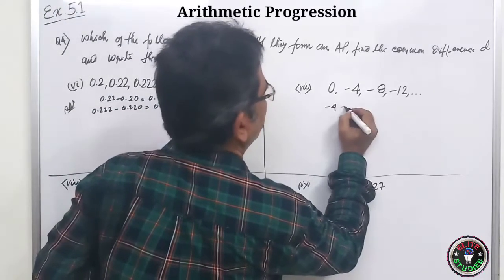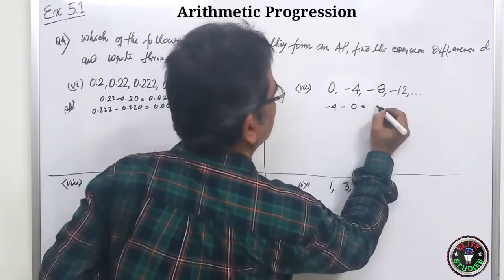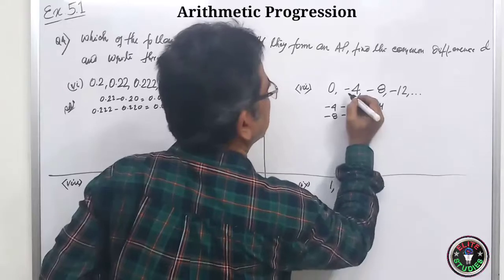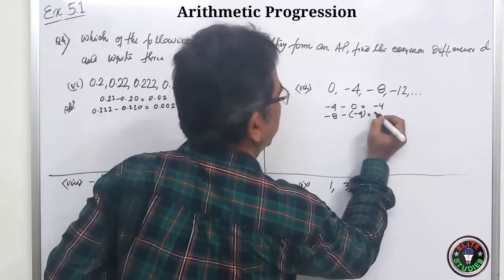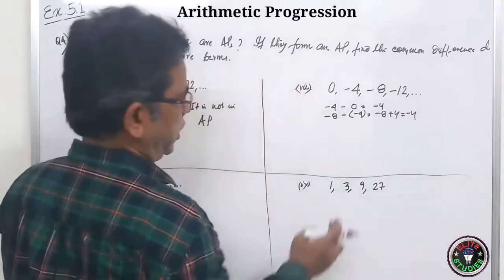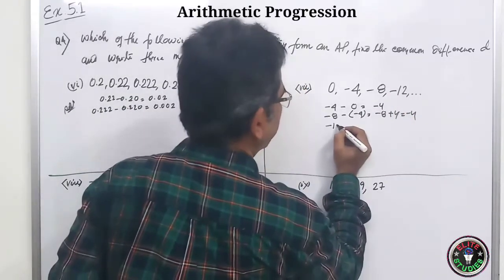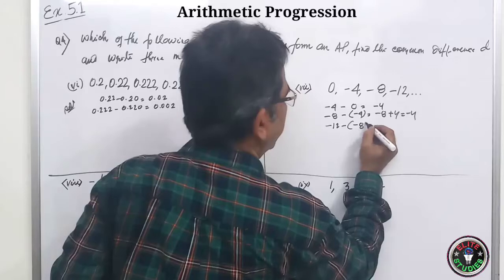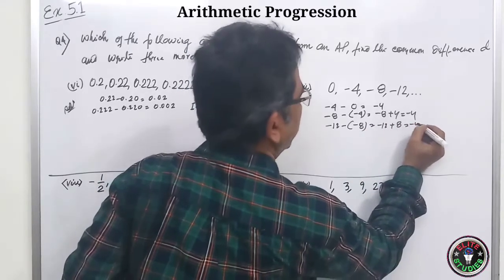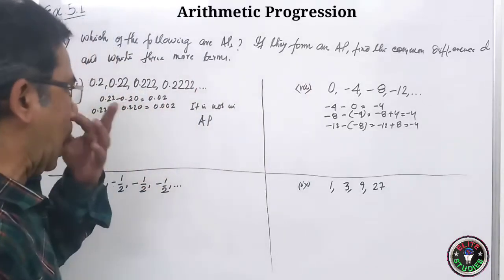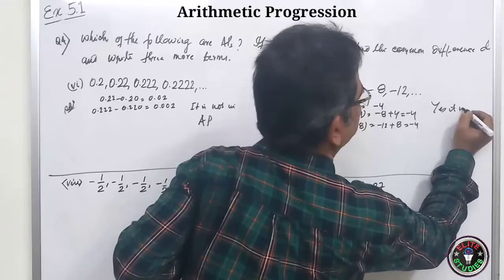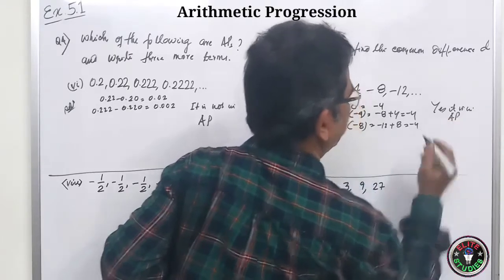Now here minus 4 minus 0 is equal to minus 4. Then minus 8 minus of minus 4. So it is minus 8 plus 4, it is minus 4. Here if you check it, minus 12 minus of minus 8. So it will be minus 12 plus 8 is equal to minus 4. Yes, it is in AP.